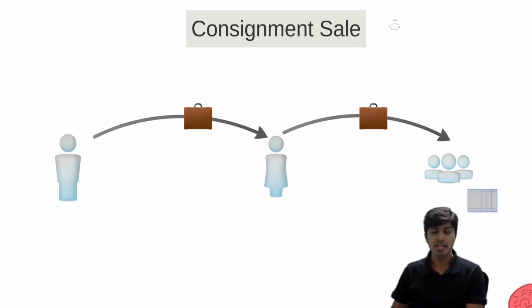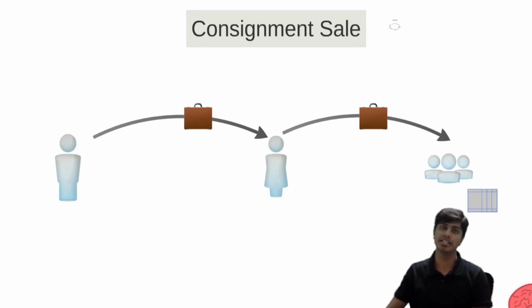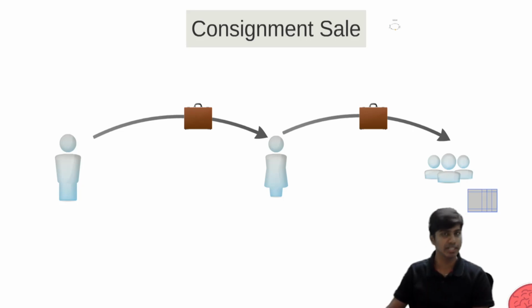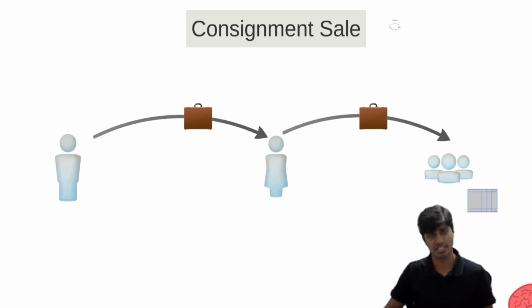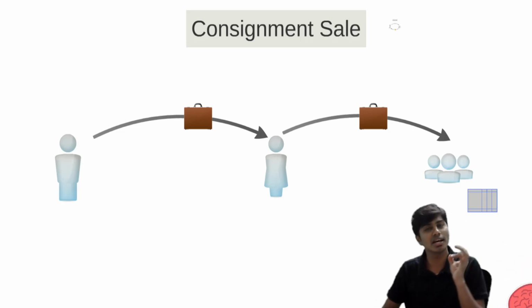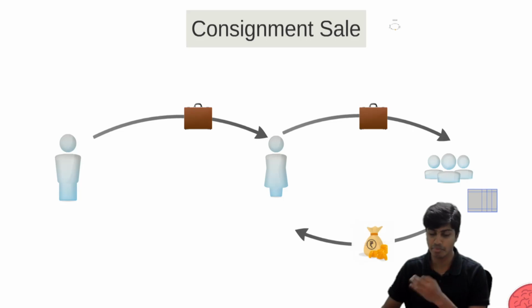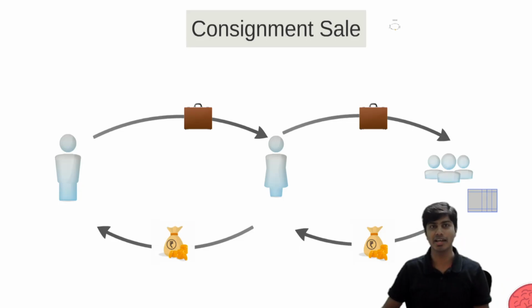And after he sells, the money will not directly go to the owner of the goods. The money has to be collected by this intermediary or agent from the customers. So he sells the goods on behalf of the owner of the goods, the consignor. He will collect the money on behalf of the consignor. The person who stands in between the owner and the customer is the consignee. This intermediary is an agent who will sell the goods on behalf of the consignor, collect the money on behalf of the consignor and pass this money to the consignor.